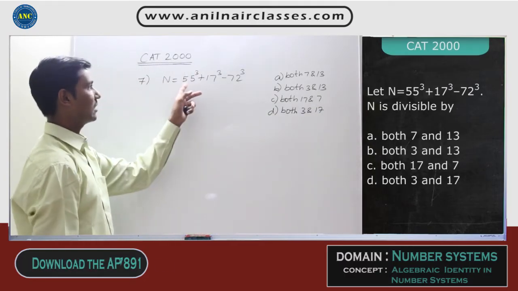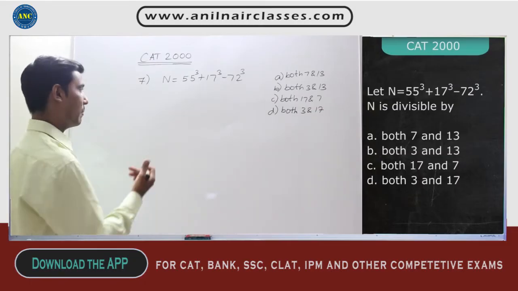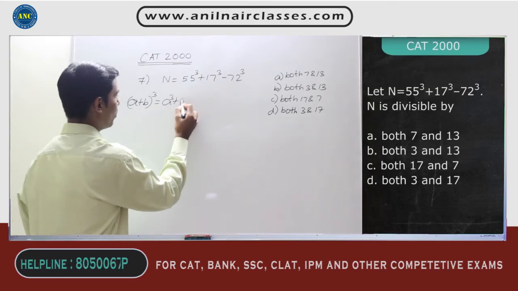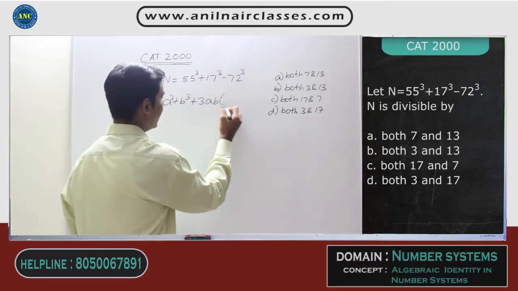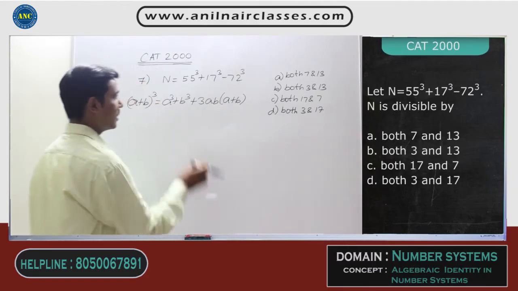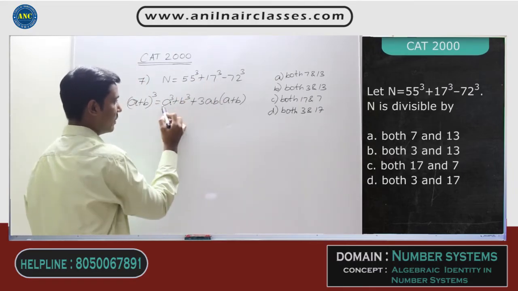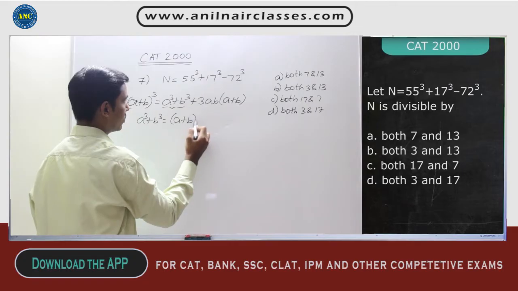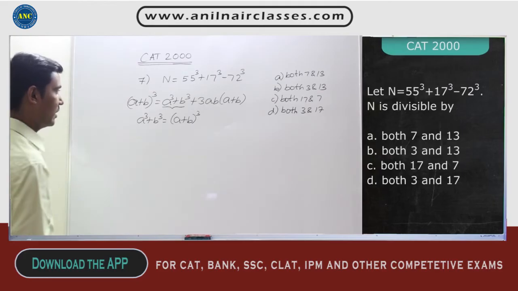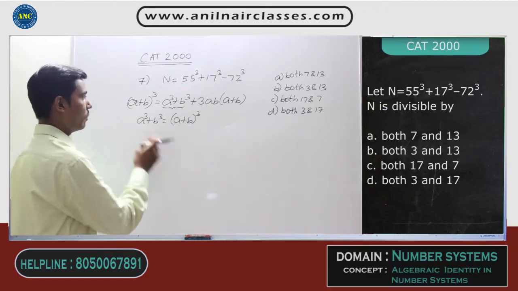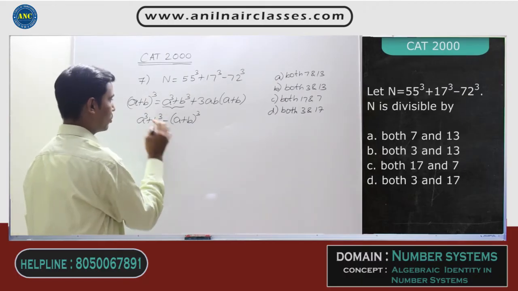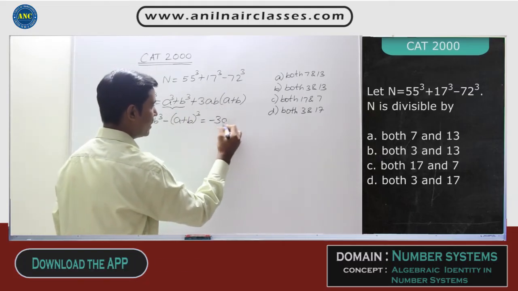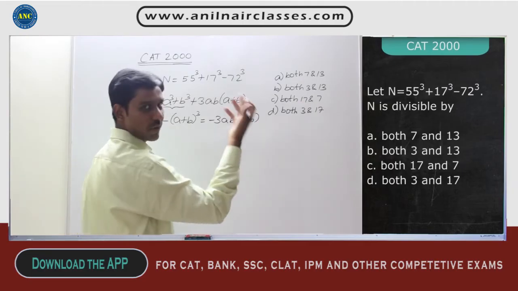If you observe, it is in the a cube plus b cube format, right? Now a plus b whole cube is a cube plus b cube plus 3ab into a plus b. A cube plus b cube is what is given here. That means this term I will keep on one side. Instead of keeping this alone, a cube plus b cube minus a plus b whole cube, I will shift this to the left hand side. This will give me minus 3ab into a plus b. Both are same, sir. However, the way you want, you can do it.